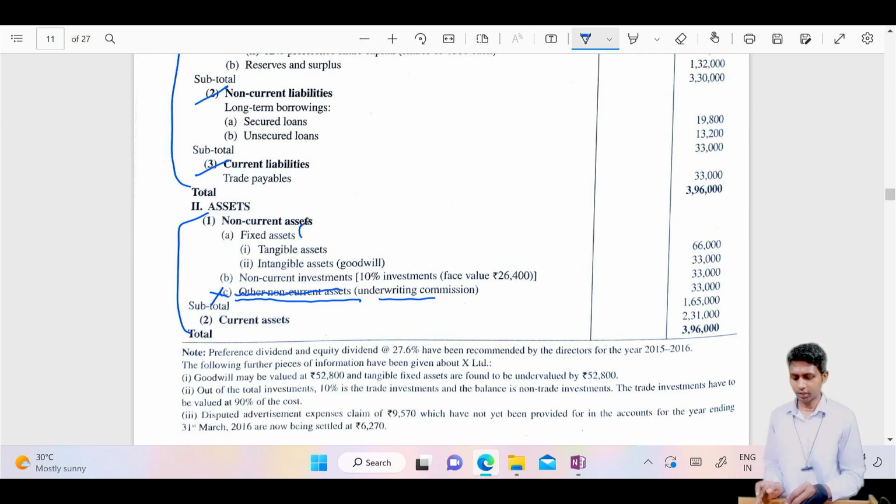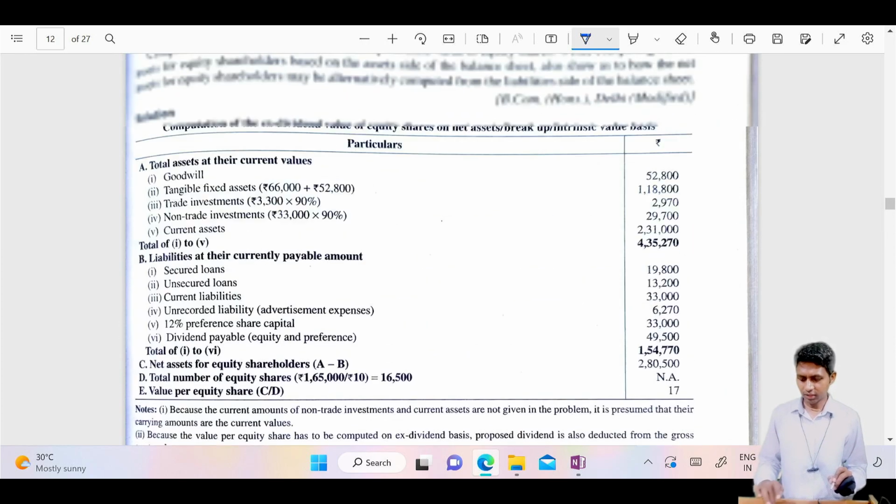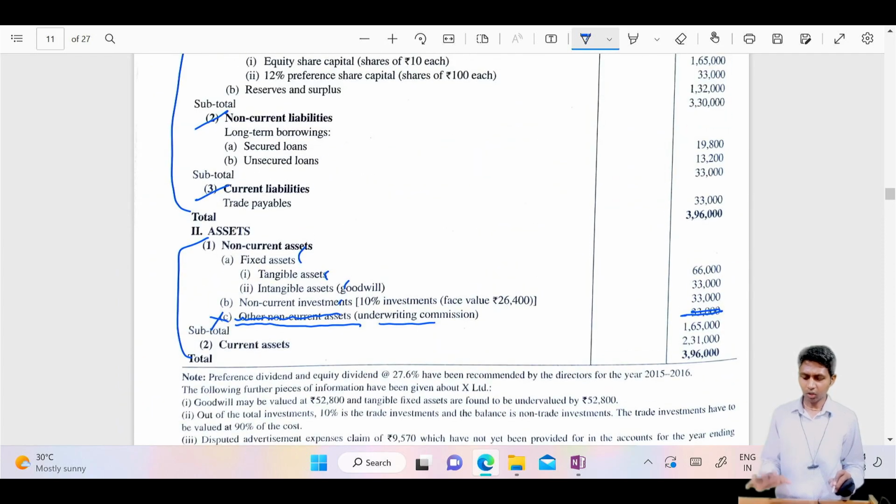You should consider fixed assets, tangible, intangible, non-current investment, but not this item, the other non-current asset group. That means in the calculation, you will not find 33,000. Only this item is excluded. All other items you should consider in assets.